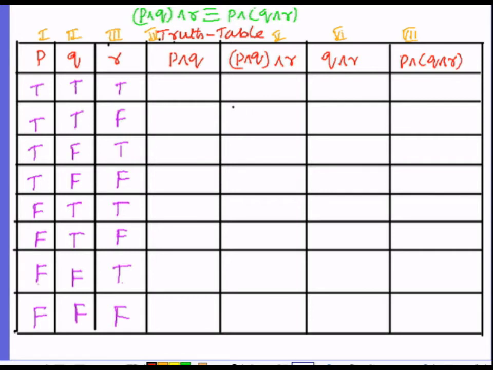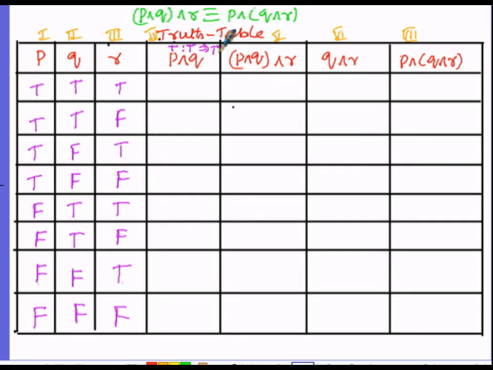In order to find out the truth values of P and Q, the connective is and, so it will come under the conjunction. In order to find out the conjunction of the 2 statements P and Q, the condition is: if the first statement P is true and the second statement Q is also true, then the conjunction also will be true.